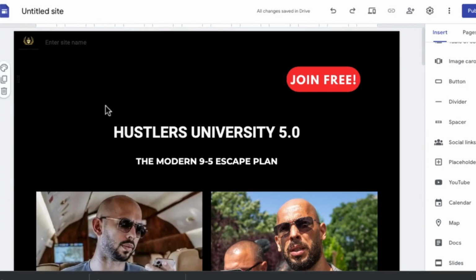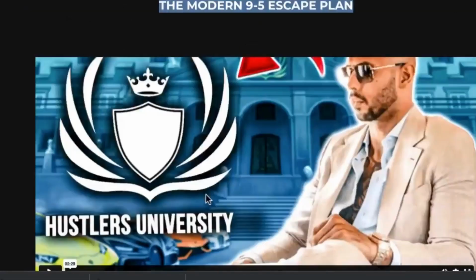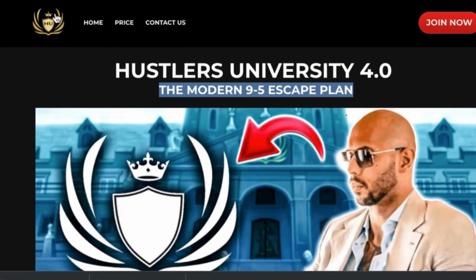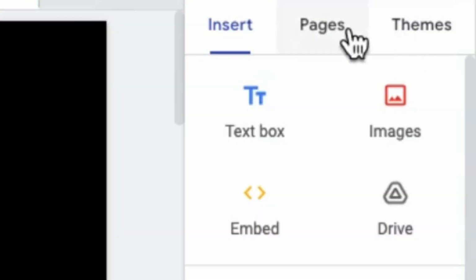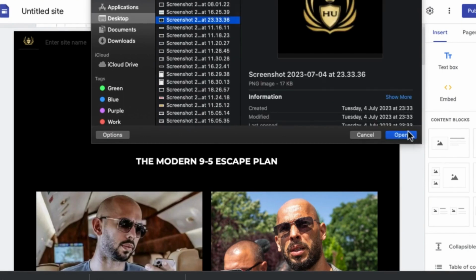So you can see Hustlers University right here. What I can do is I can go ahead and add our logo right here at the left section of the screen, because if I come over to the Andrew Tate University, you can see we have our logo right here, right? So I want to come over, I want to add our logo, right? So I'm going to come over to images, click on images, click on upload, and I'm going to find the logo that we just made, right? So I want to come over here, click on open. Yeah, so we have that.